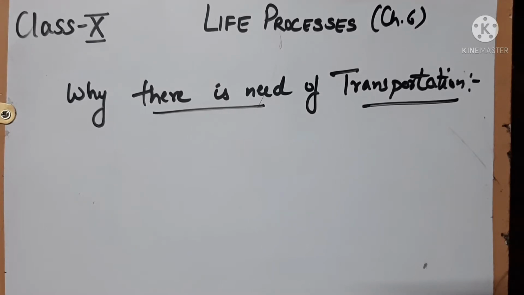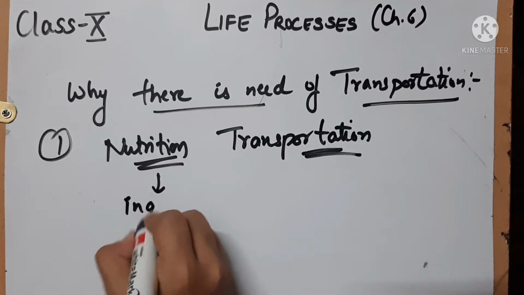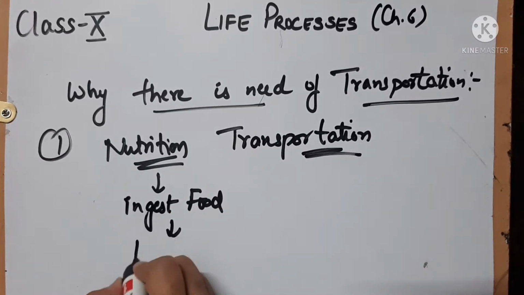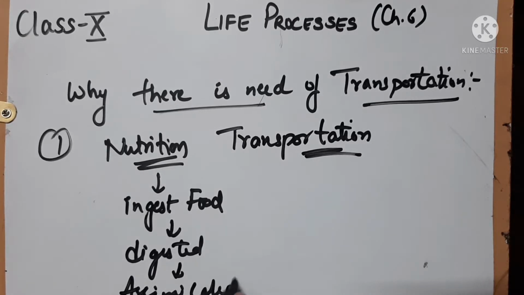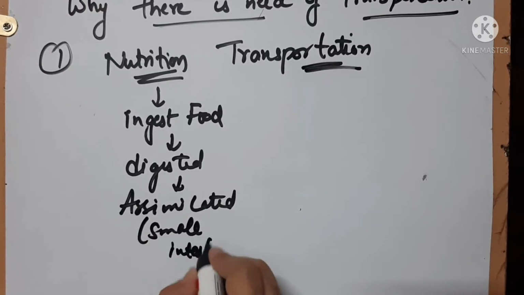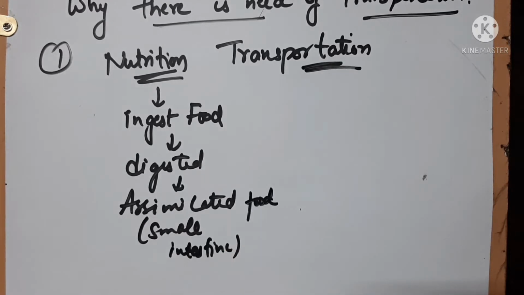Why is transportation necessary? Firstly, taking the example of nutrition, we ingest or intake the food, then the food gets digested and it gets assimilated in our small intestine, and now from the small intestine this assimilated food will need to get transported, right?